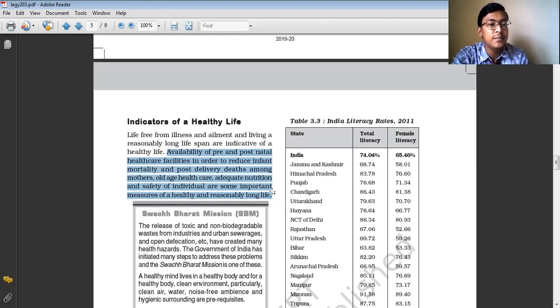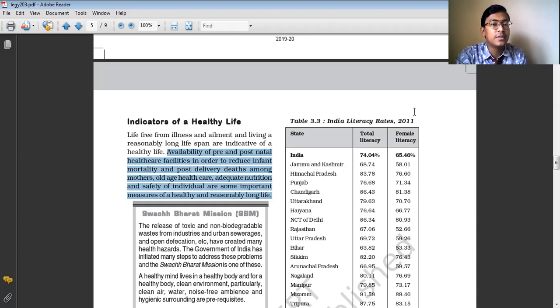Prenatal healthcare facilities basically means before birth. Before a child takes birth, the mother has to undergo treatment, and proper care has to be taken. So these pre-delivery facilities should be accessible to all the people. Not only this, but after the delivery of the child also, we need to see that the child has a better life and is free from disease, and the mother is also safe, free from any kind of complications. So the pre and postnatal healthcare facilities must be developed.